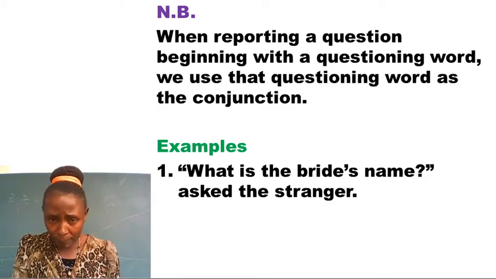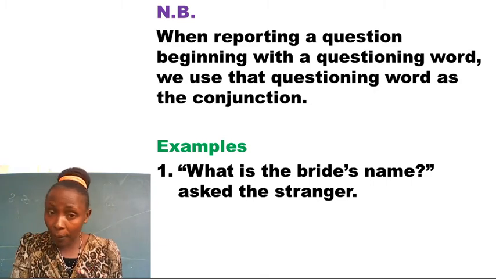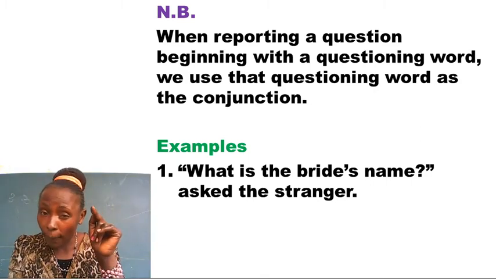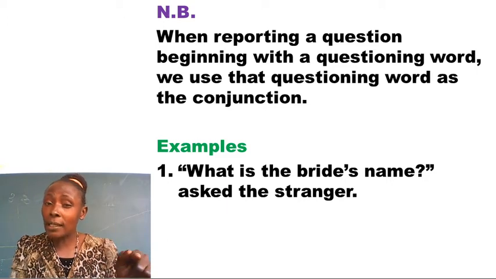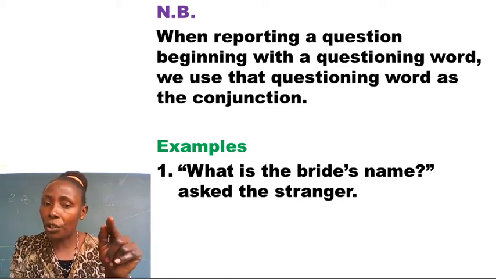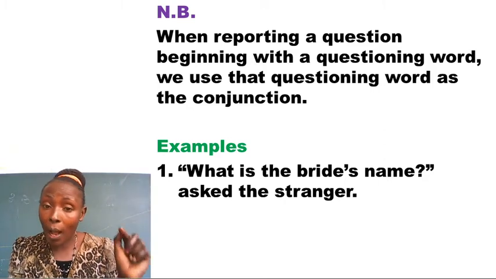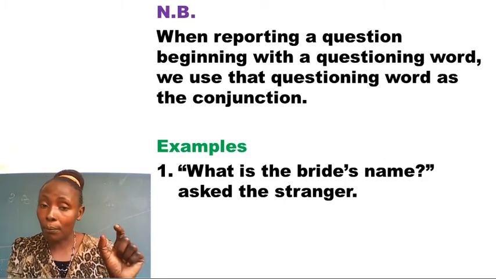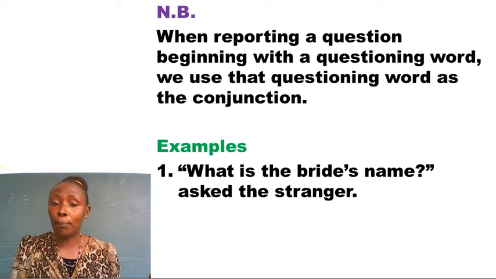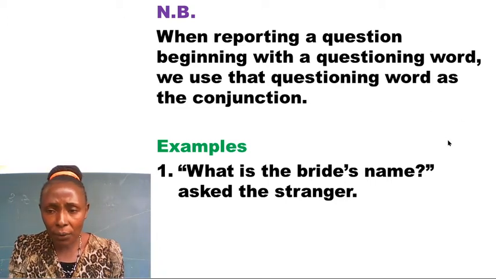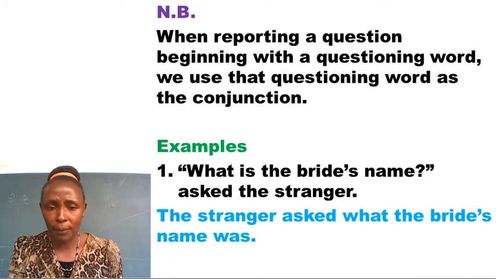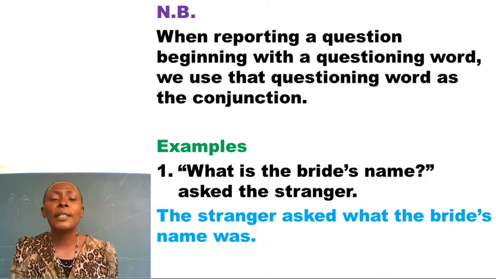this question. We have said when changing this question to reported speech, we use the questioning word as the conjunction. Here we have the questioning word what. So we have our helping verb is, we are going to change it to was, because this statement is in present simple, which must be changed to past simple. So what is the answer here you have to give, candidates? The answer here is, the stranger asked what the bride's name was.